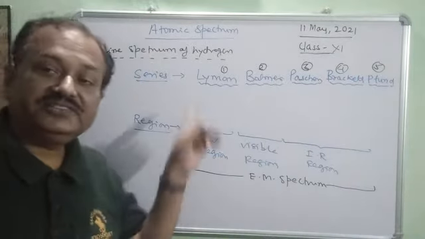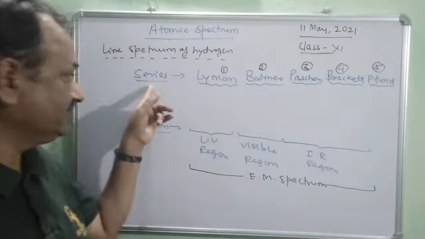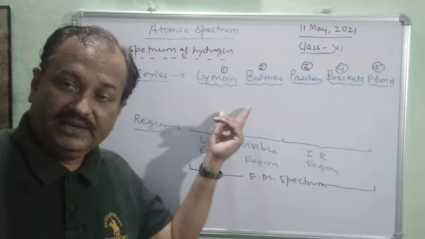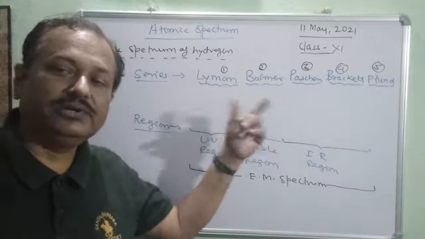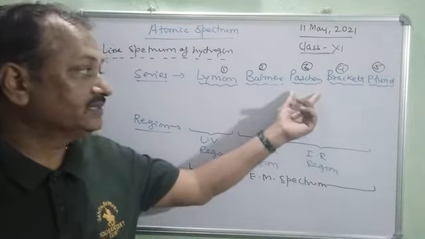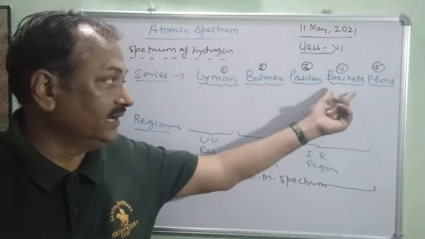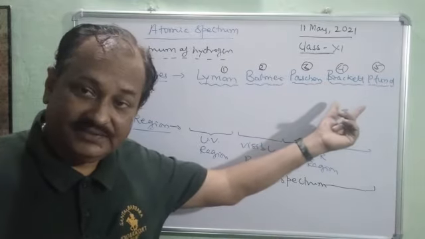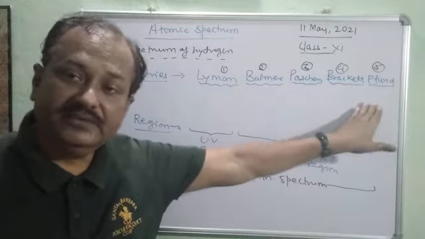So this first is called Lyman series. Here series L-Y-M-A-N, Lyman series. Then second, Balmer series. B-L is silent, so we call Balmer series. Third is Paschen series. And fourth is Brackett series. And fifth is Pfund series. Here the P is silent.